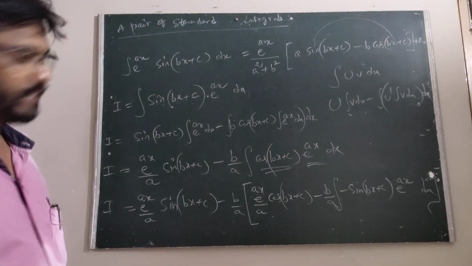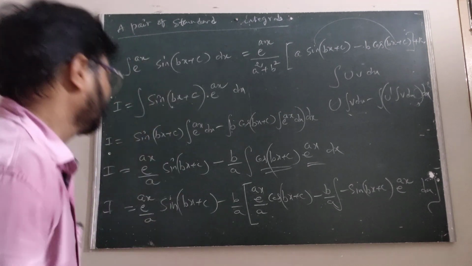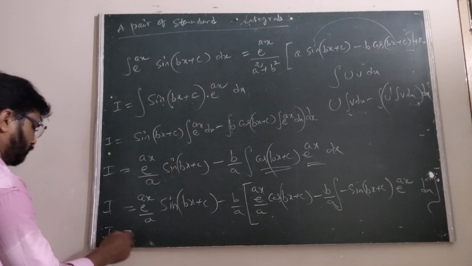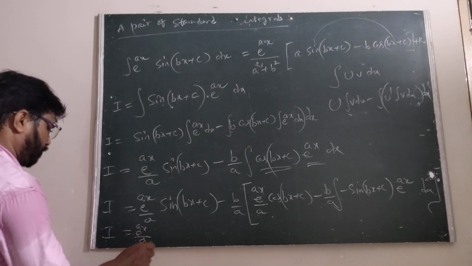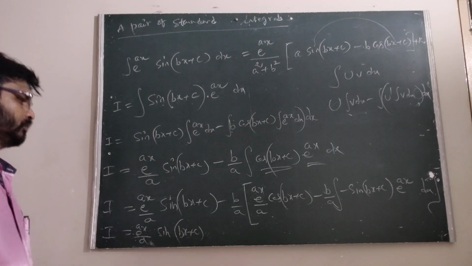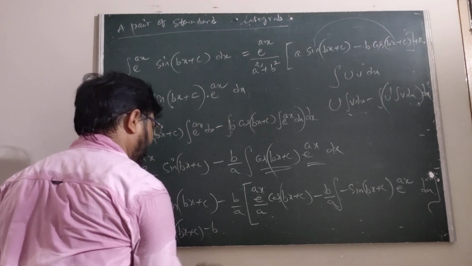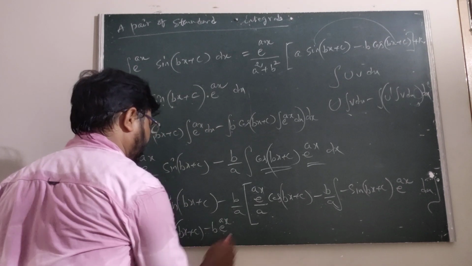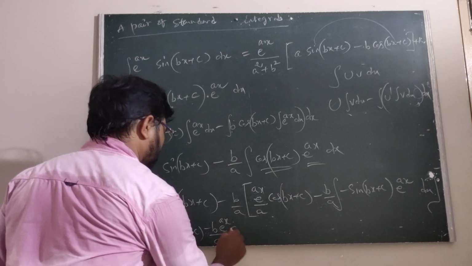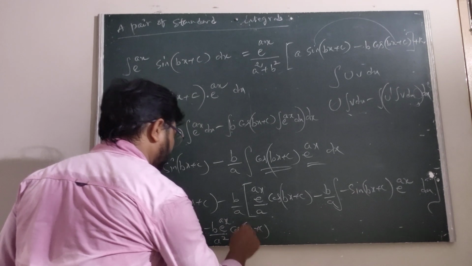Now this can be written as, how to write this one? Here we can write I equals e power ax upon a, the sine of bx plus c. Now this is minus b e power ax upon a square, into cos of bx plus c.